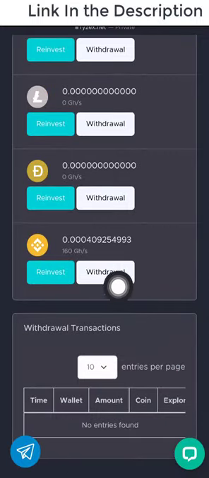And please, once you reach the withdrawal target, which is $5 and above, you can come to this button where it says withdraw. Then you click on withdraw, enter your BNB address or any of the coins' addresses. Then the BNB or the coin you requested for withdrawal will be sent to your wallet.